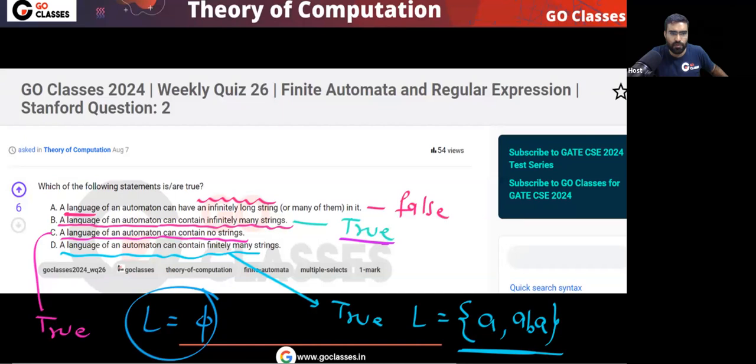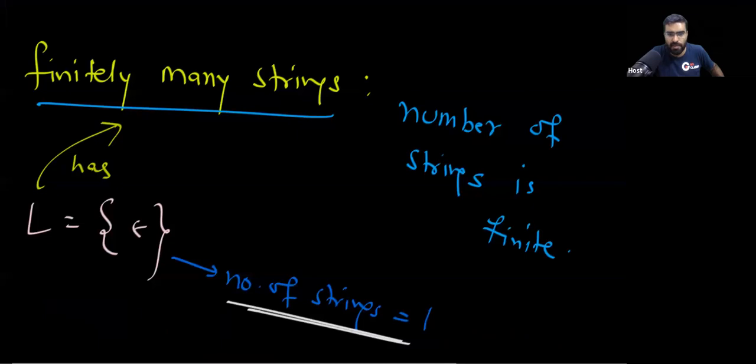So for this question, what will be the answer? The question is asking for the true statement. So the answer will be B, C, D. Is there anyone who made a mistake in this question? This is a very simple question. Still, some students have made mistakes in it. So the answer will be B, C, D. I hope this point is clear.